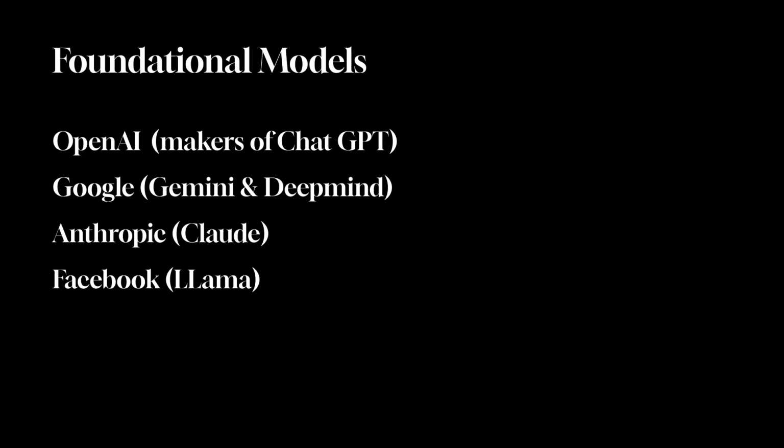Right now, there are a few key companies leading the way in building these foundational models. OpenAI is one of the biggest names. You've probably heard of ChatGPT, which runs on their GPT-4 model. Google's DeepMind is developing its own AI models, including Gemini. Anthropic has built an AI model called Claude, which focuses on safe and high-quality responses. Meta, the company behind Facebook, has been developing open-source AI models like Llama. These companies are pushing AI forward in different ways, using different datasets, training techniques, and optimizations to improve performance.